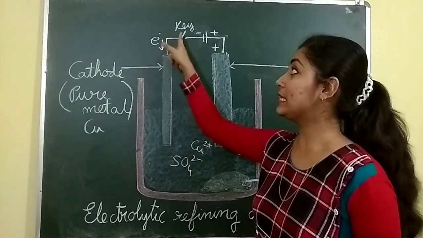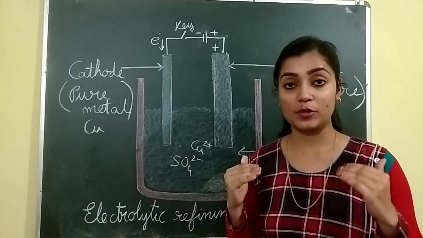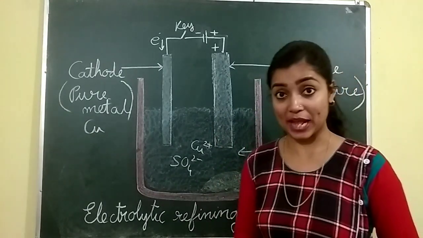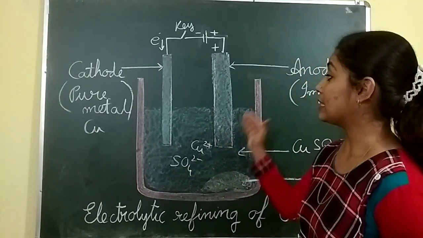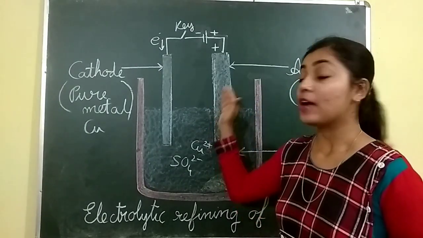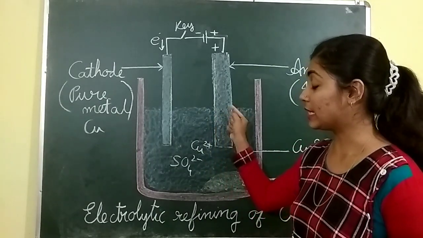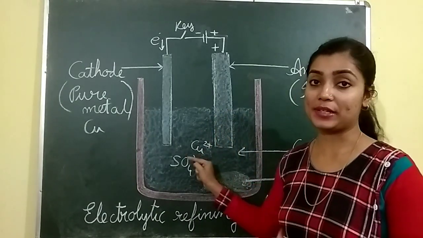Now, when the switch is put on, then the electricity passes through this circuit. Then what happens? From this particular anode, the copper ions dissociate and get dissolved in this electrolyte, that is copper sulfate.